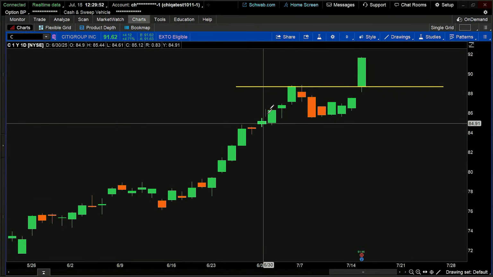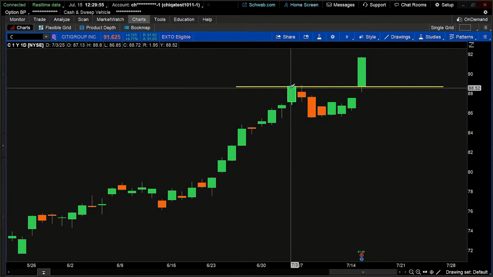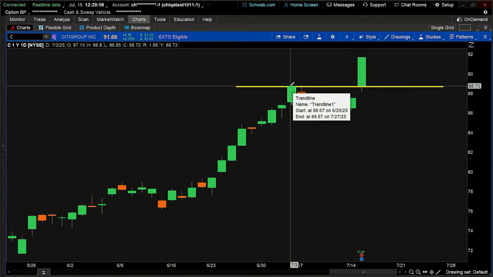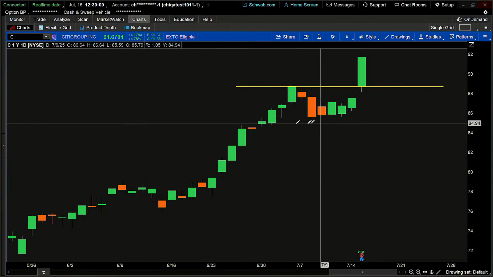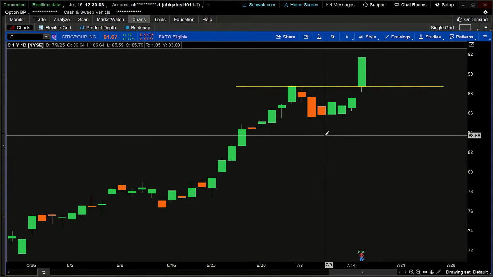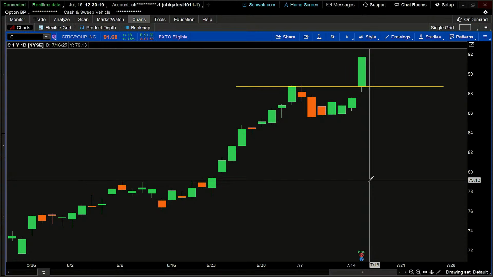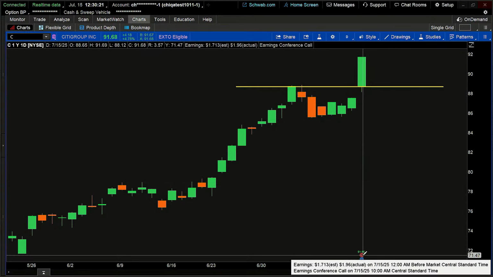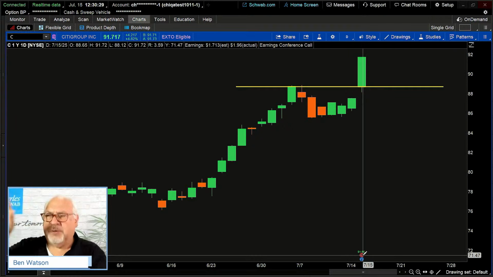So price went up, up, up, up, up. You see those big green candles driving momentum higher, and it runs into a resistance level. It comes back down, pulls back a little bit, but doesn't really ever break the trend, meaning that series of higher highs and higher lows. It roughly makes a higher low and then a new higher high. And by the way, we'll talk about that next time when we cover trend identification. But then it bounces, and on this earnings announcement, new fundamental information coming into the system, the price of the stock breaks out of that resistance and says, boom, here we go.